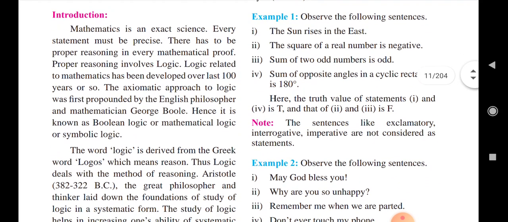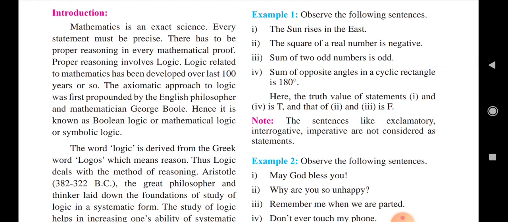Example 1. Observe the following sentences. The sun rises in the east. The square of a real number is negative. Sum of two odd numbers is odd. Sum of opposite angles of a cyclic rectangle is 180 degrees. Here the truth value of the first and fourth statements is T, and that of the second and third is F. The sun rises in the east, that is a true statement.